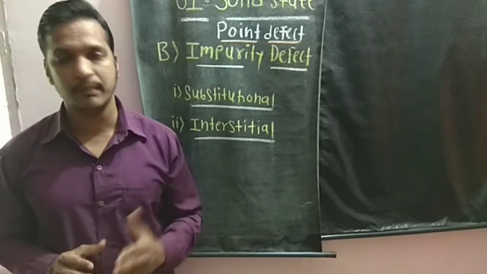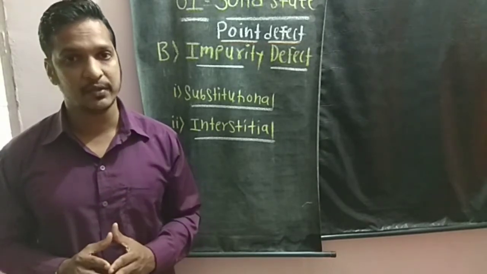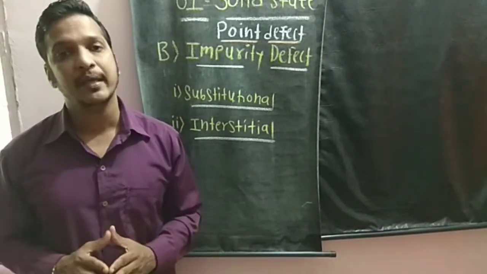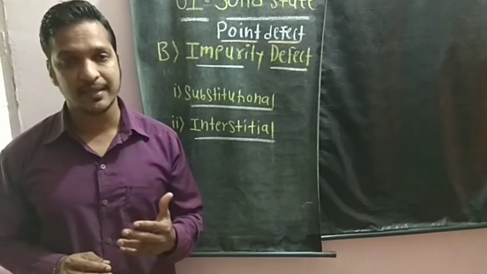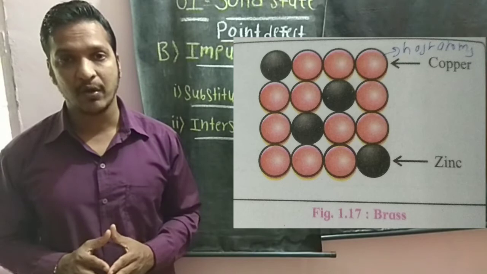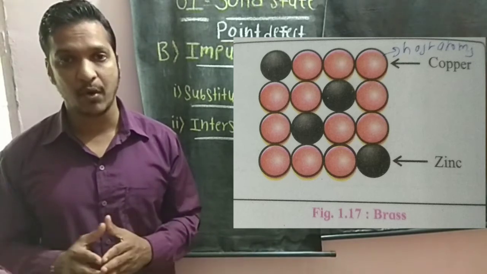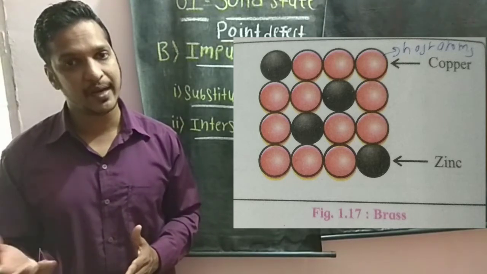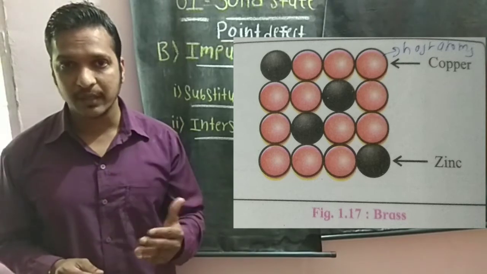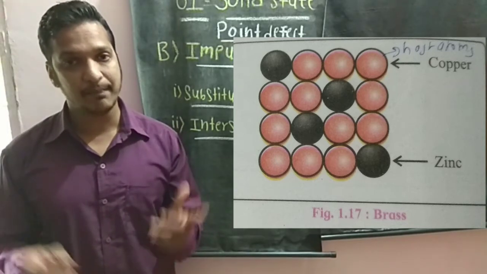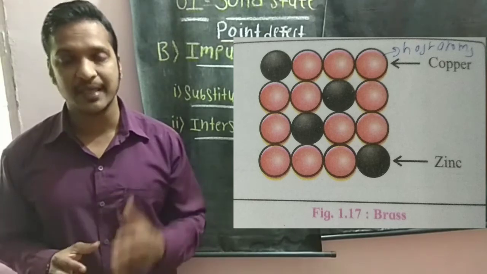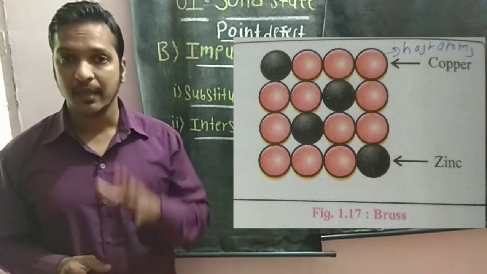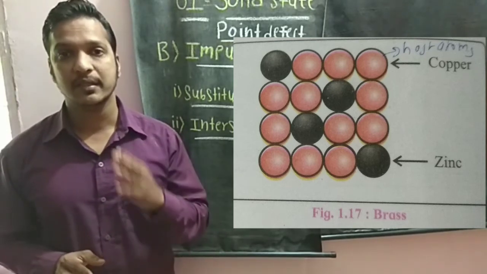Now in case of substitutional impurity defect, the regular atoms of the crystal structure, or you can say the host atoms of the crystal structure, are replaced by impurity atoms or foreign atoms. For example, brass. Brass is an alloy of copper atoms and zinc atoms, where copper atoms are host atoms or regular atoms, whereas zinc atoms are impurity atoms or foreign atoms. Now you can see over here the regular atoms such as copper atoms are replaced by impurity atoms, foreign atoms such as zinc atoms. So there is a replacement of regular atoms by impurity atoms, that you call the substitutional impurity defect.